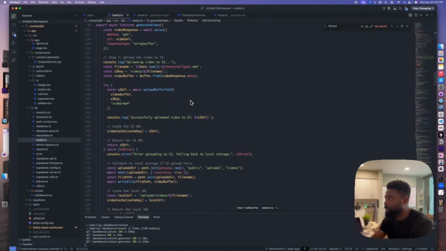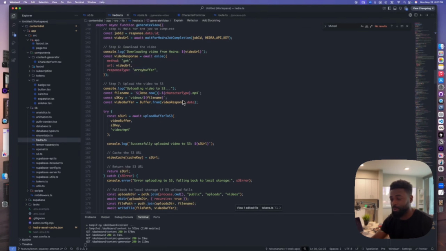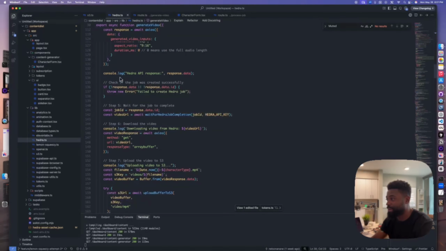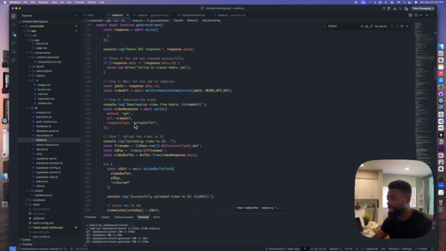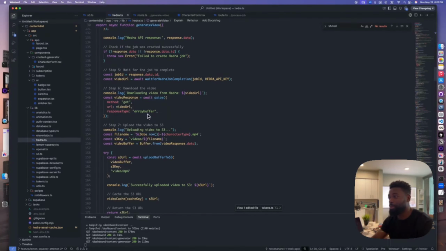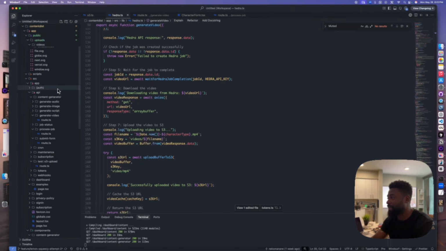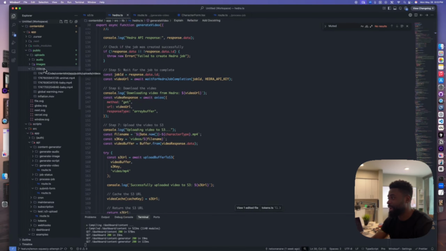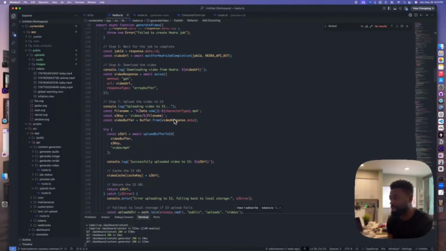And so we get the video back from Hedra. We want to upload it to our S3 bucket. This is where we make that happen. So if you remember from Hedra, what we were doing before was we wait for Hedra job completion, and once that was completed, we store the video buffer inside of the local public directory. So right here, videos, we essentially stored all of the generated videos here, but we don't want to do that. We want to upload it to S3 instead.